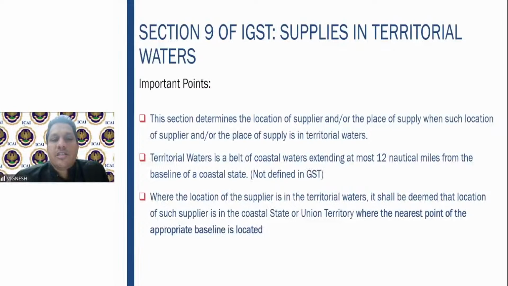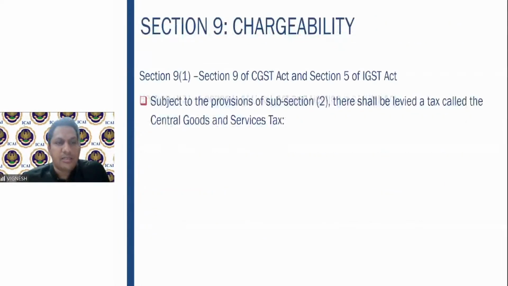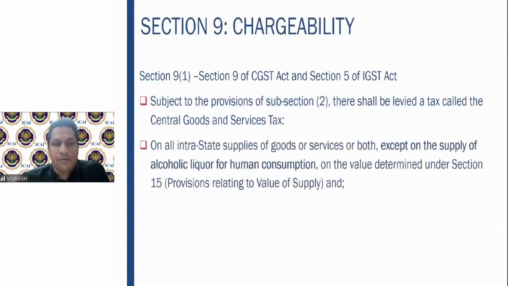Territorial waters means a belt of coastal waters extending up to 12 nautical miles from the baseline of the coastal state. It is not defined in GST; you will find it in customs. Where the location of the supplier is in the territorial waters, it shall be deemed that the location of such supplier is in the coastal state or union territory where the nearest point of the baseline is located. Fine.